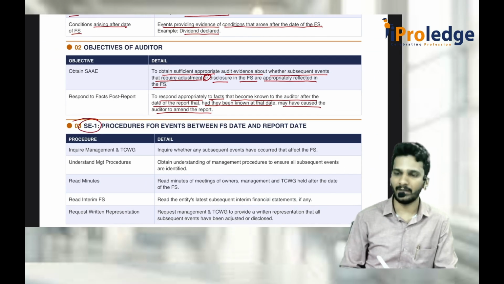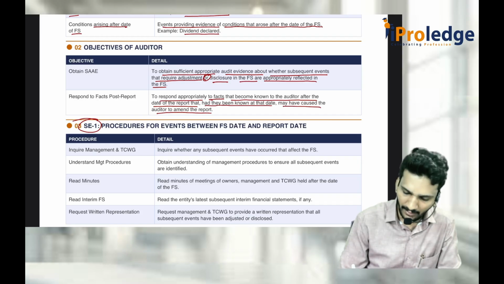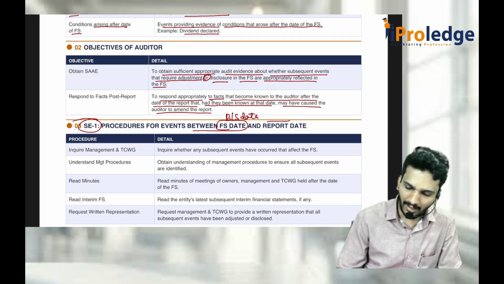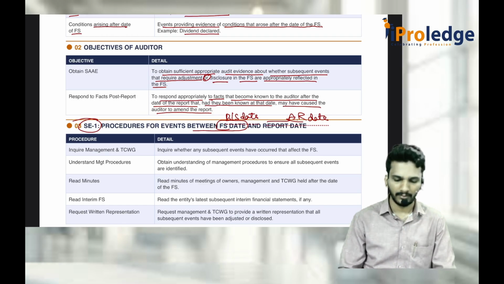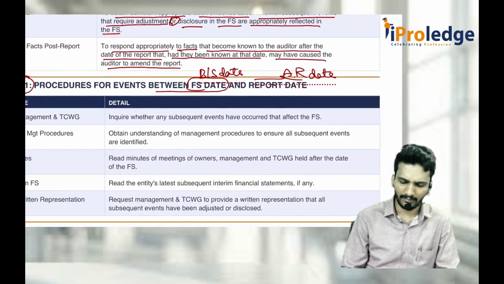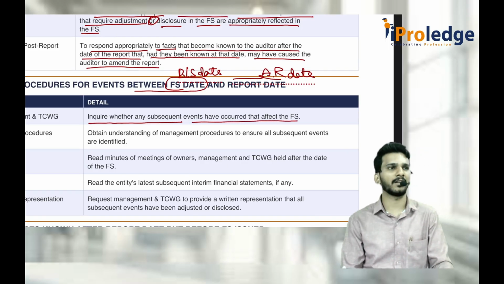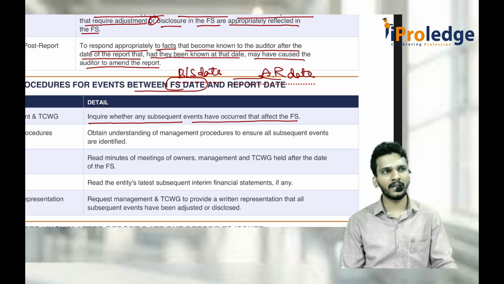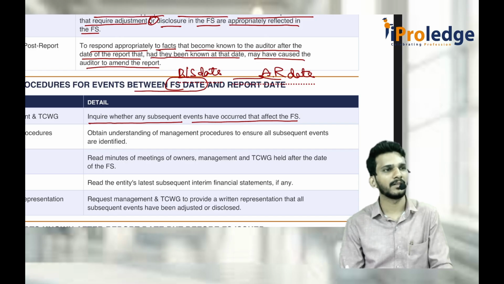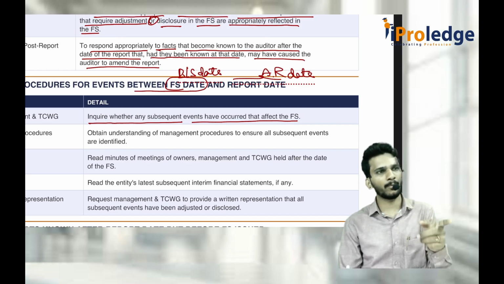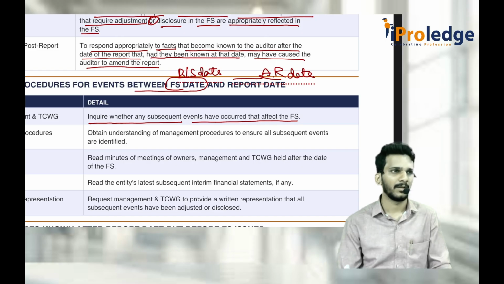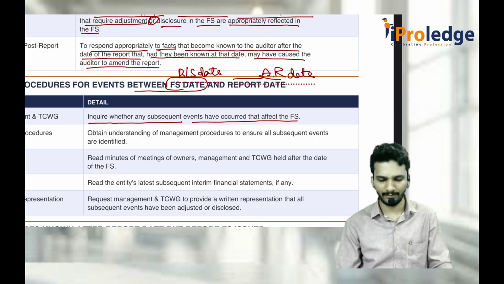First one is subsequent events. What is a subsequent event? This is between the financial statement date, that is the balance sheet date, and the audit report date. Now, whenever you find something, you inquire of the management whether any subsequent events have occurred that affect the financial statements or not. You go and ask, sir, are there any events which occurred after 31st March that are going to affect the financial statements? Because anyway, all the events which occurred up to 31st March are already entered in the financial statements. But after 31st March, I am asking you, are there any events?